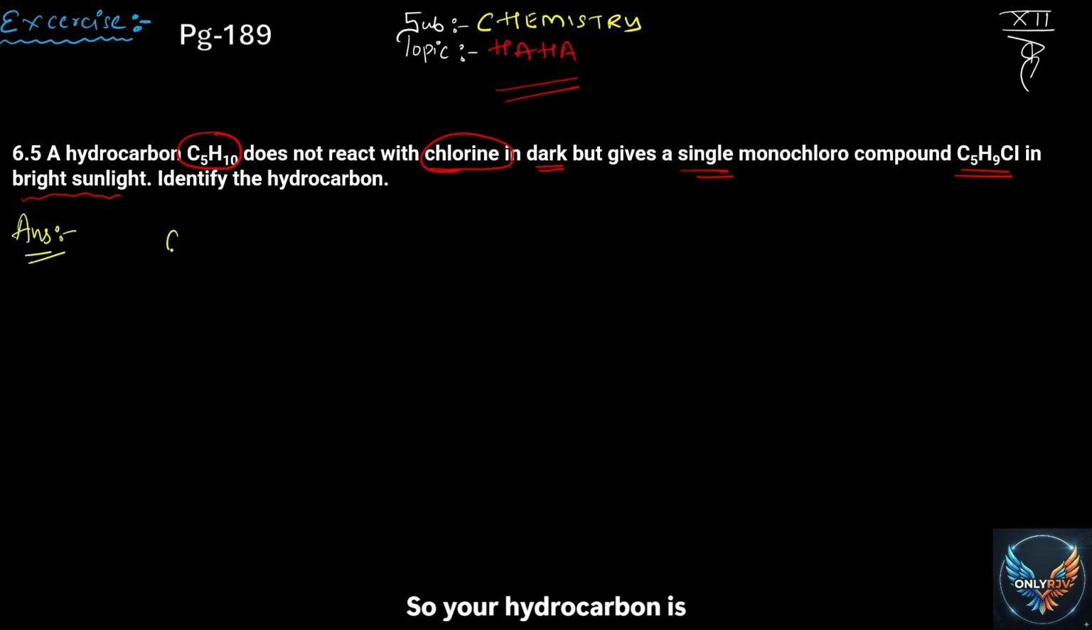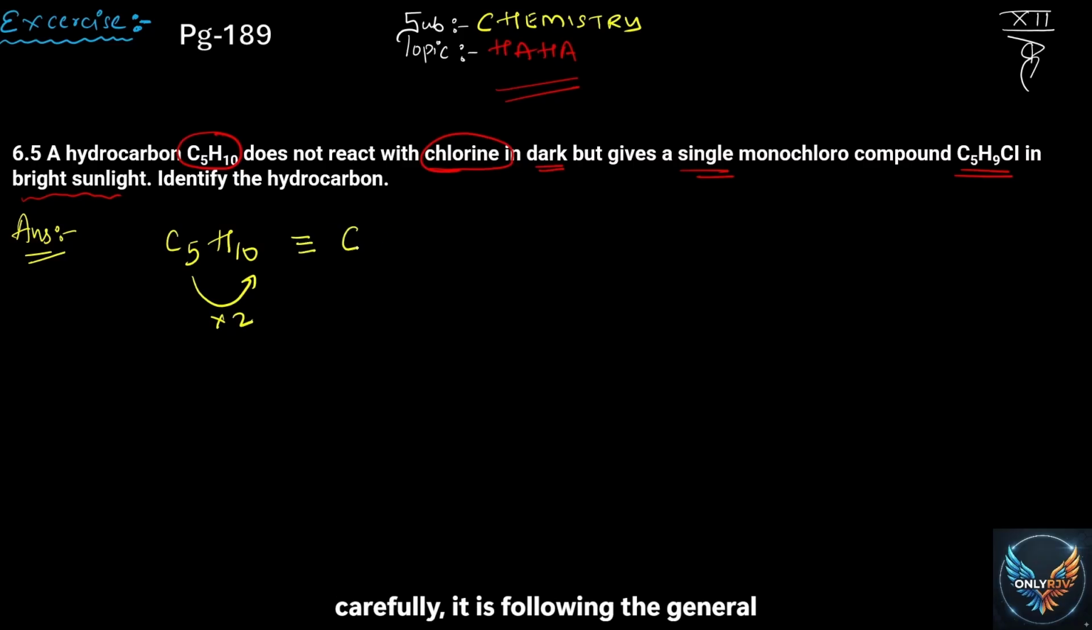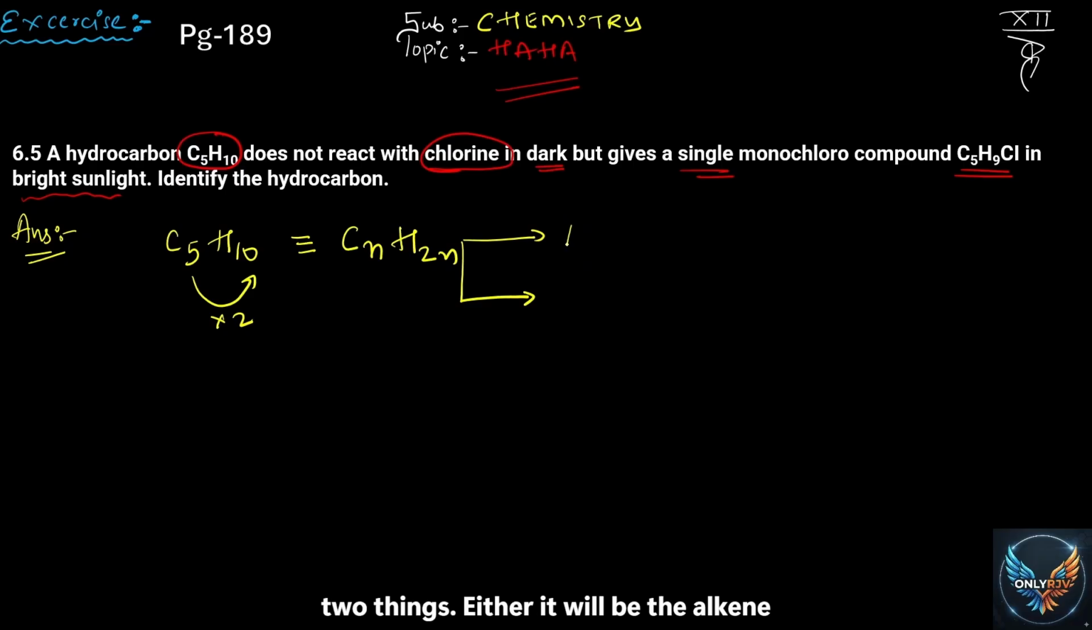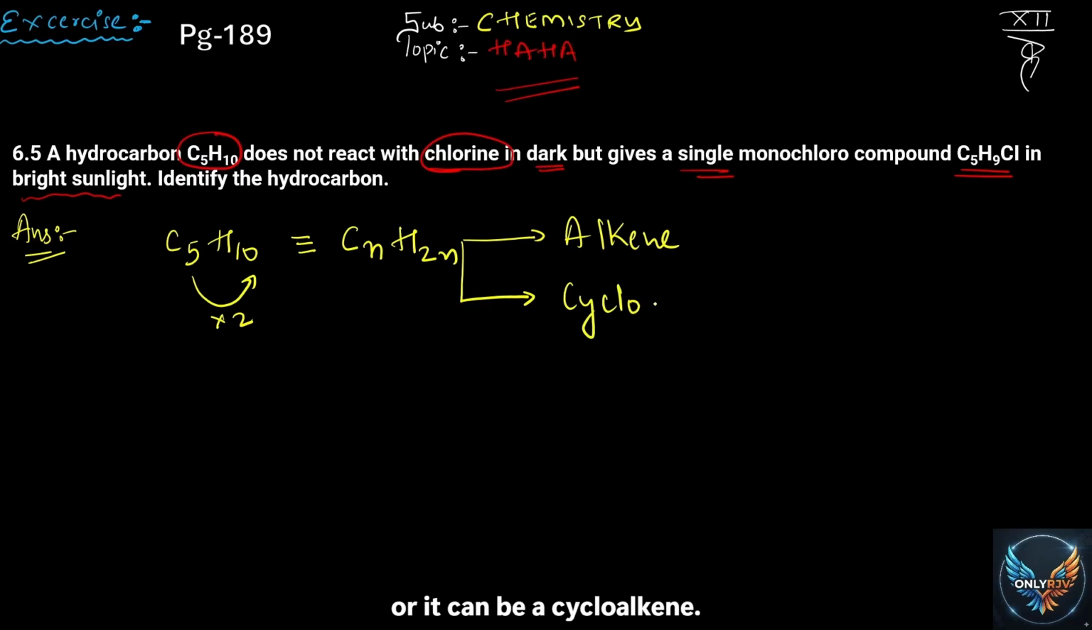So your hydrocarbon is C5H10. If you look at the hydrocarbon very closely, the hydrogens are exactly double the carbons. So if you see it carefully, it is following the general formula CnH2n. Whatever is the value of n, the hydrogen is double. And you also know this general formula suits two things: either it will be an alkene or it can be a cycloalkane. Cycloalkane and alkene both follow the general formula CnH2n, right? Now, any one of these will be the answer.